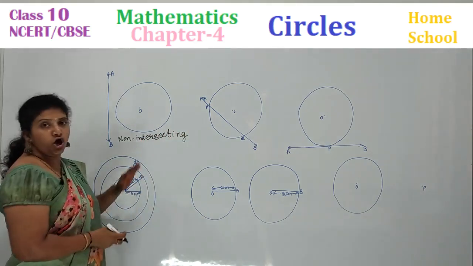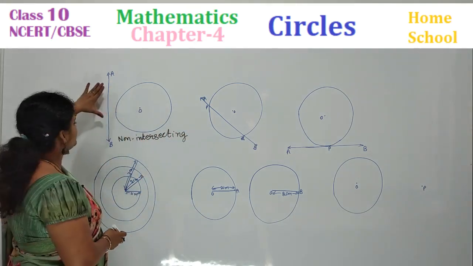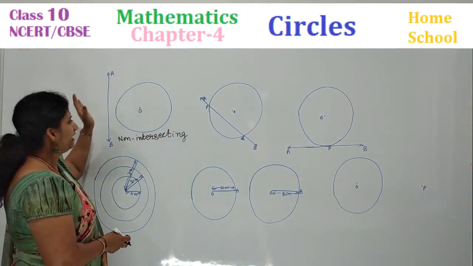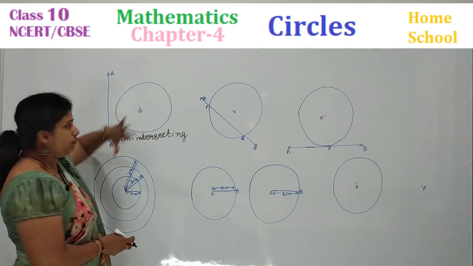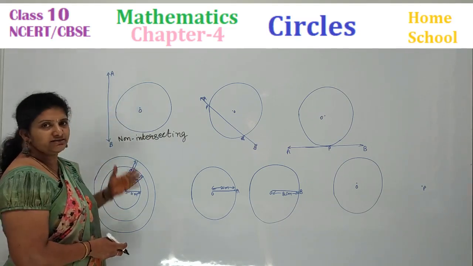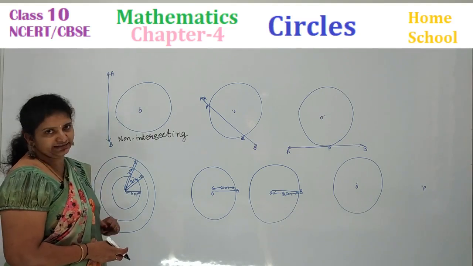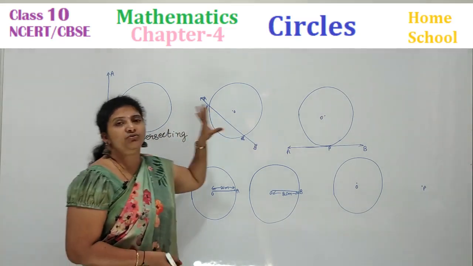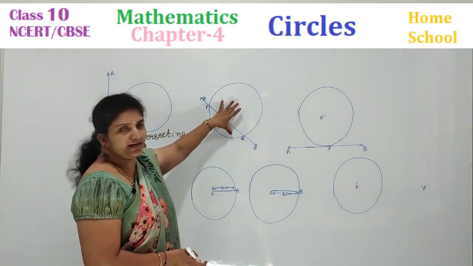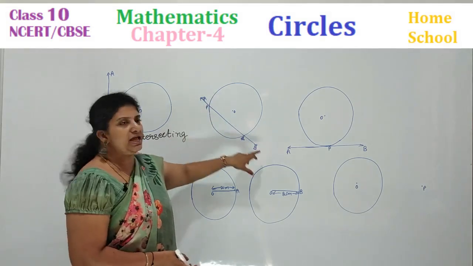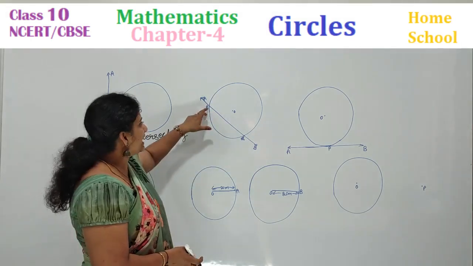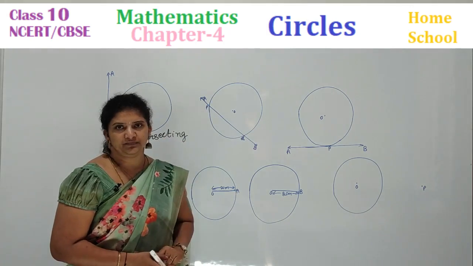It is not touching. This line AB is separate and your circle is separate. Both are not intersecting.